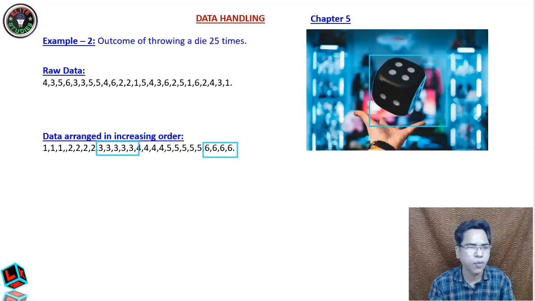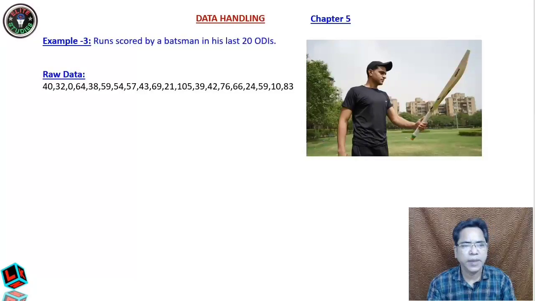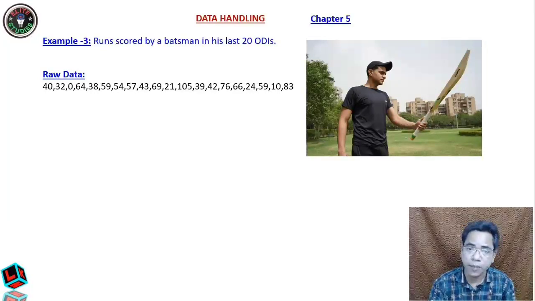Let us take one more example. Example 3. Runs scored by a batsman in his last 20 ODIs. ODIs means one day internationals. In these 20 ODIs, these are the runs scored by a batsman. Now if you are asked how many runs he scored above half century, means above 50, then from here you have to count.